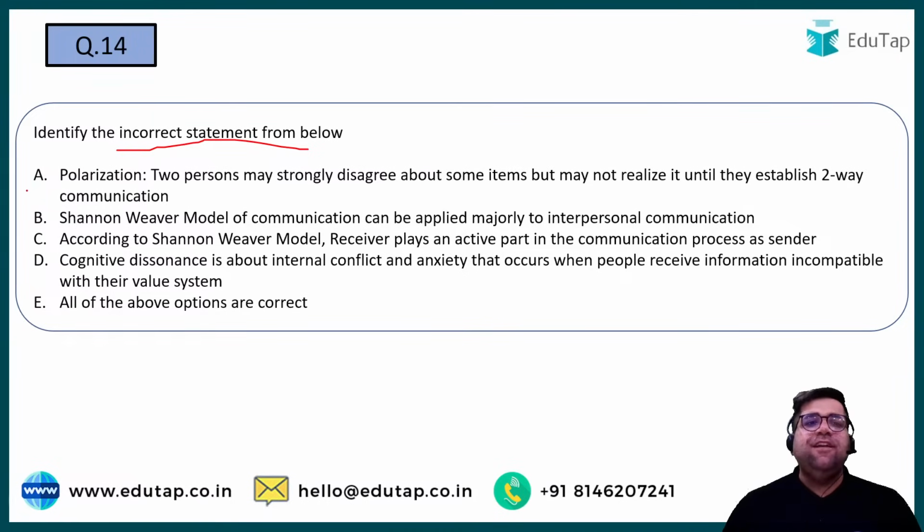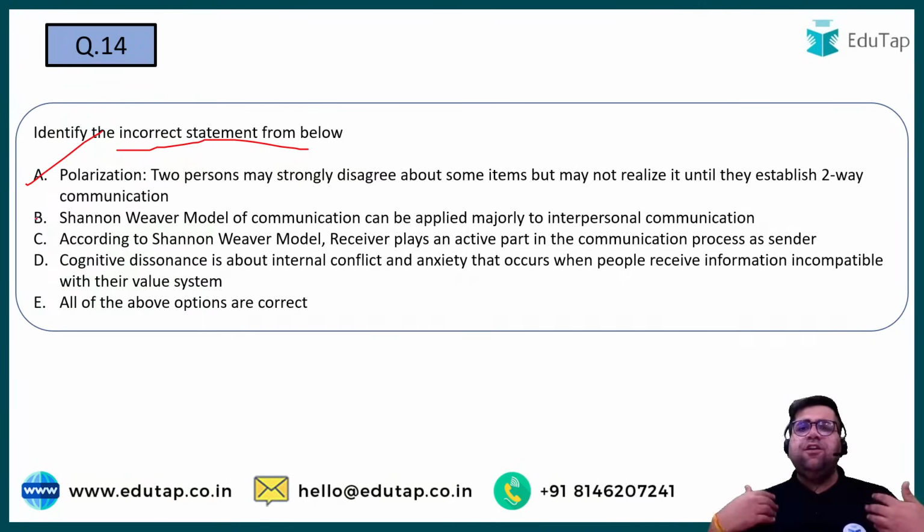See, you have to identify the incorrect one. Statement number 1 is definitely correct, not incorrect, right? Because polarization you will only come to know once you have two-way communication. Now let's read about others also. In certain questions you can apply the elimination technique also. Claude Shannon and Warren Weaver model can be applied majorly to interpersonal. Yes, for example, if we both are talking, it's interpersonal only, right? So I can apply the Claude Shannon and Warren Weaver model. So this statement is also correct. So why are you saying this is incorrect? What is the logic behind it?